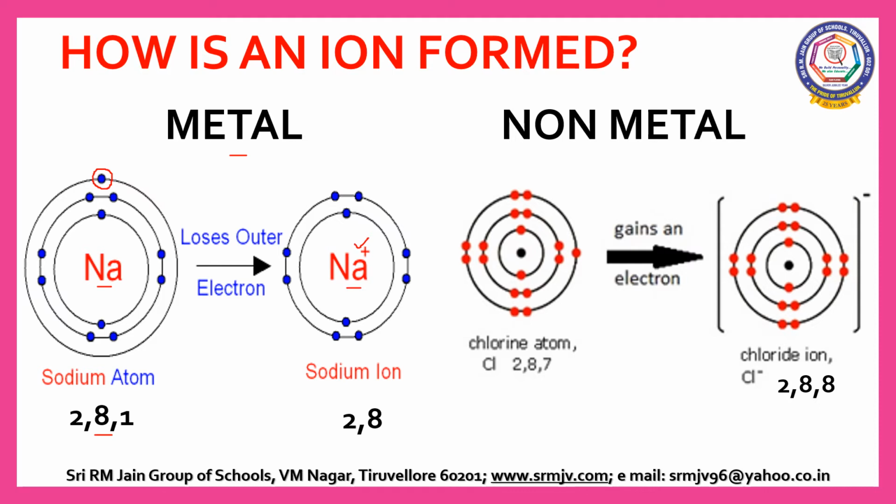Chlorine is a nonmetal. Its atomic number is 17. Its electronic configuration is 2, 8, 7. It needs one electron to attain stability, so it gains one electron from the metal and becomes Cl-. Cl is an atom and Cl- is an ion. Since it carries negative charge, it is an anion.